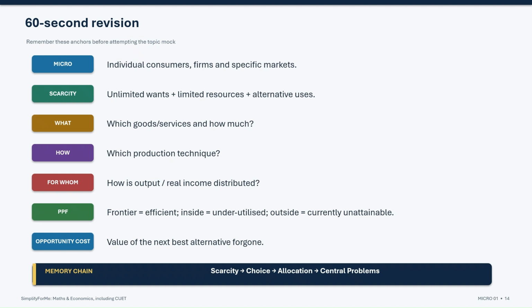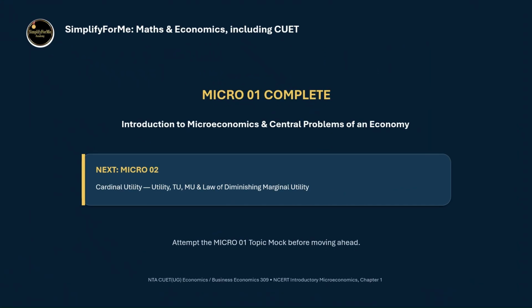An opportunity cost is the value of the next best alternative that must be sacrificed when a choice is made. So keep this memory chain in mind: scarcity, choice, allocation, central problems. That is the core of Micro 01. And with that, we complete Micro 01, Introduction to Microeconomics and Central Problems of an Economy.